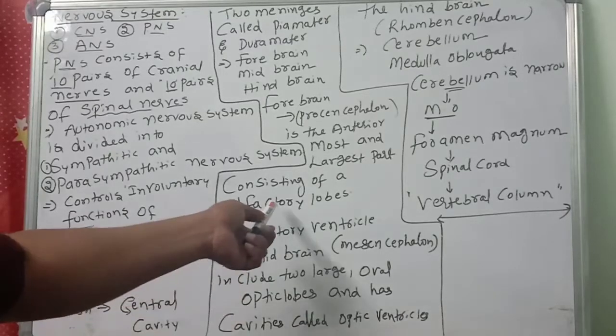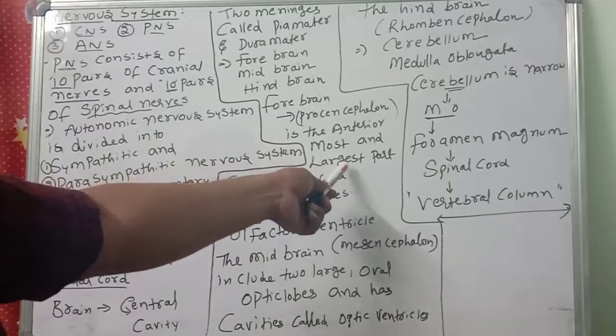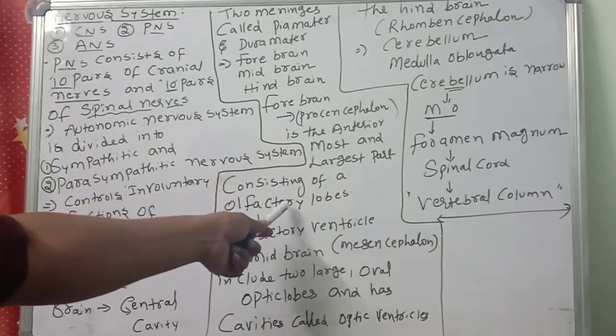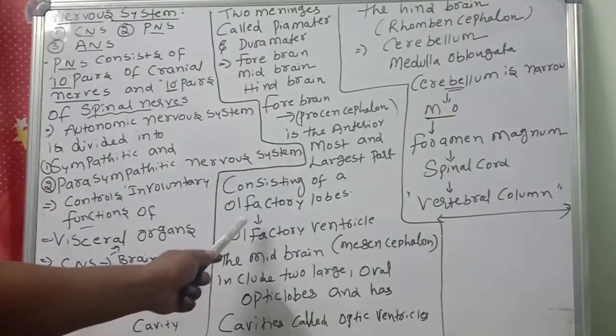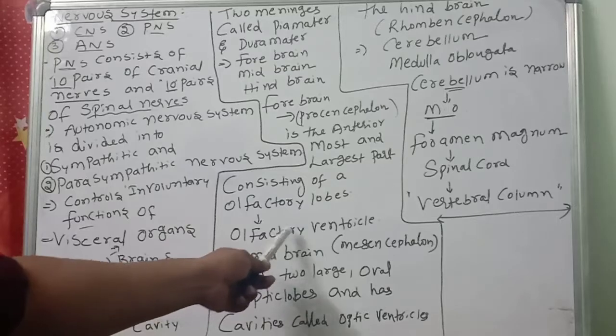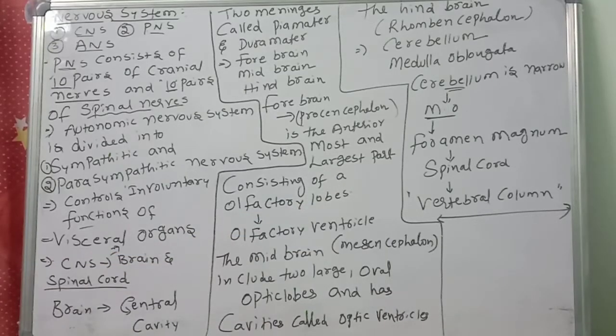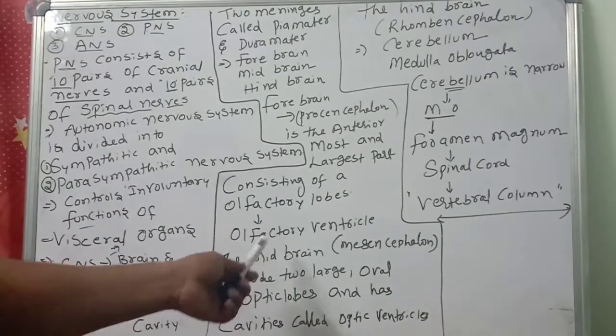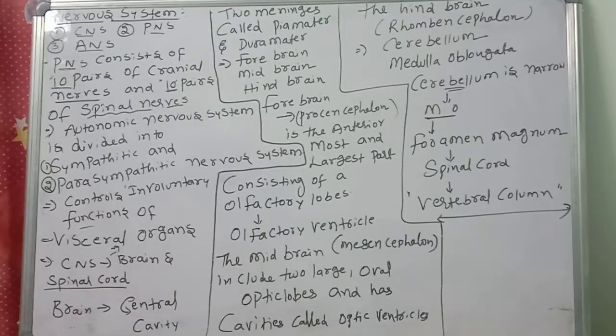What is the forebrain speciality? Anterior most and largest part consisting of olfactory lobes, with cavities called olfactory ventricles. Come to the midbrain. The midbrain is called mesencephalon.